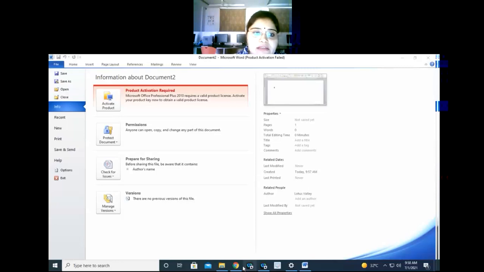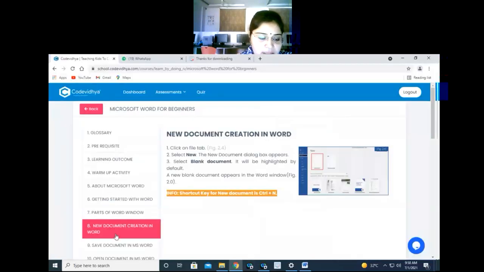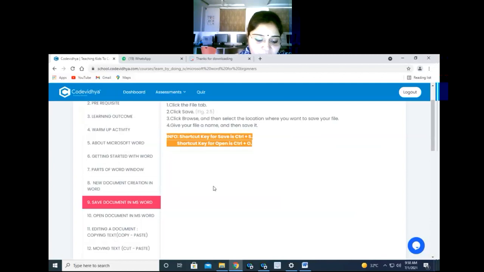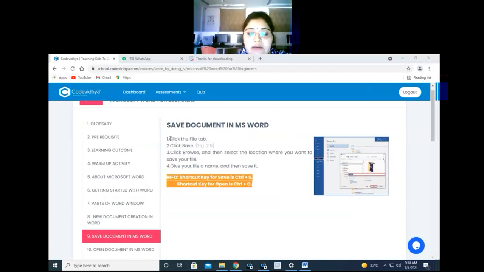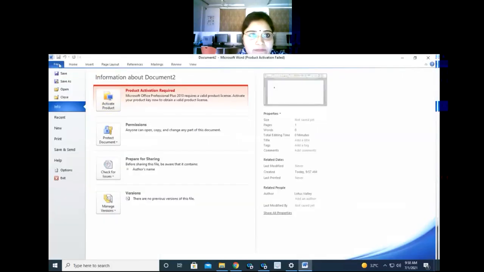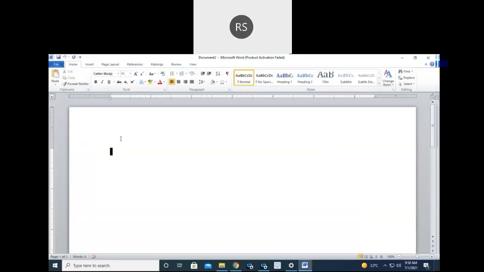Okay. So next topic is save document in MS Word. Like how we can save our files in MS Word. So first option again same. Click on the file tab. So I will move back to my screen. So this is your file tab. Suppose I am writing here learning.